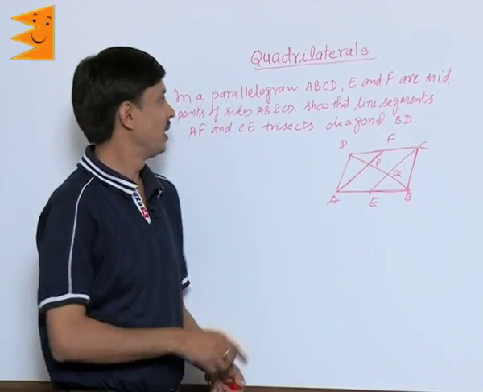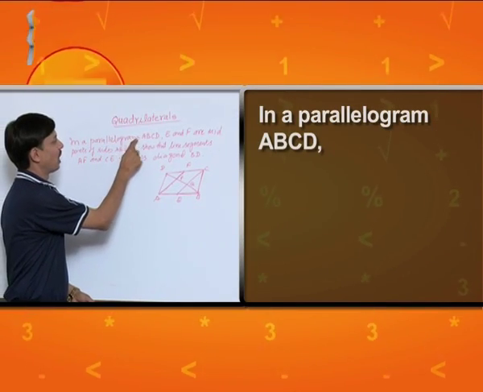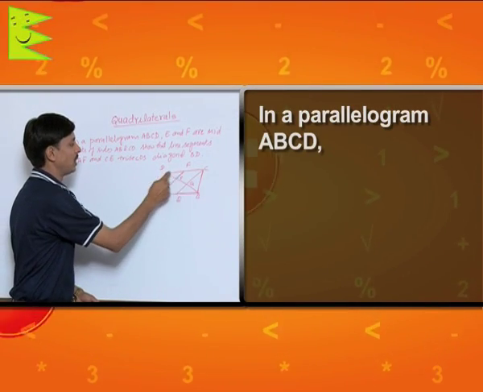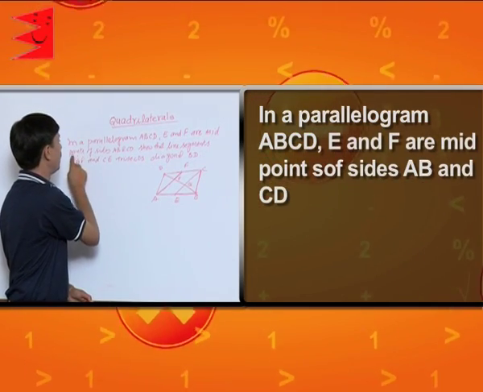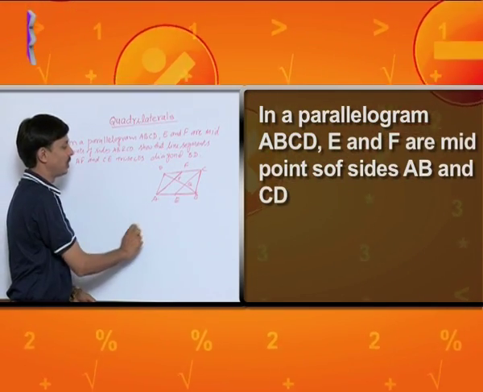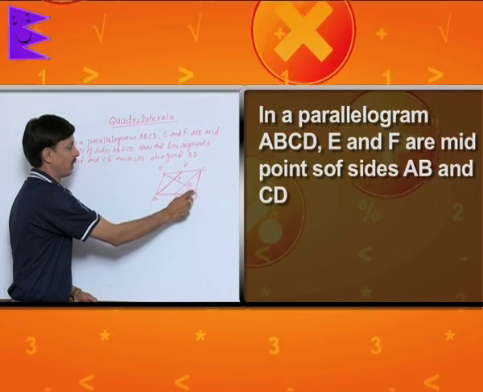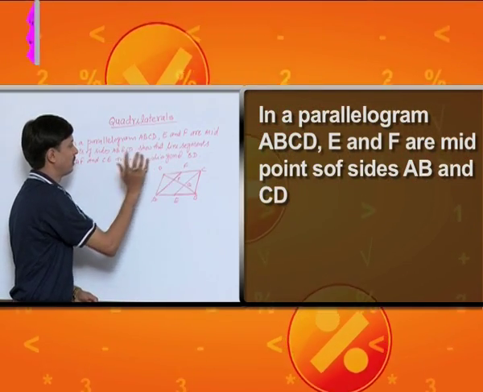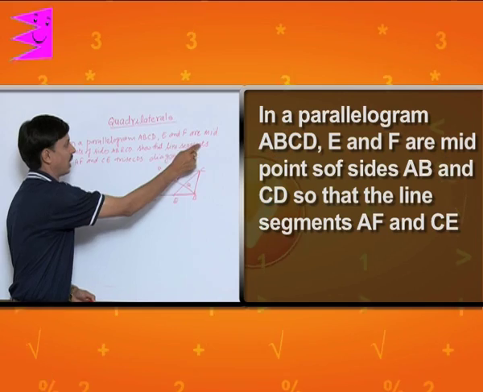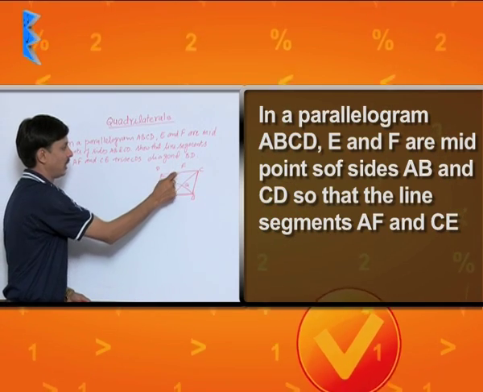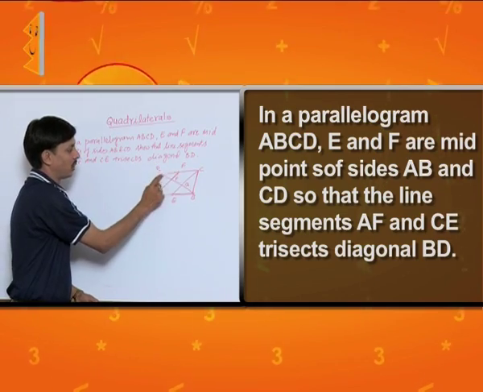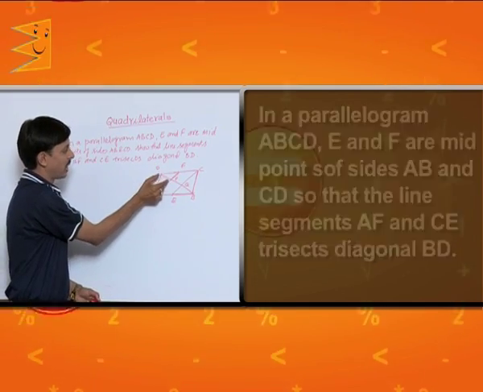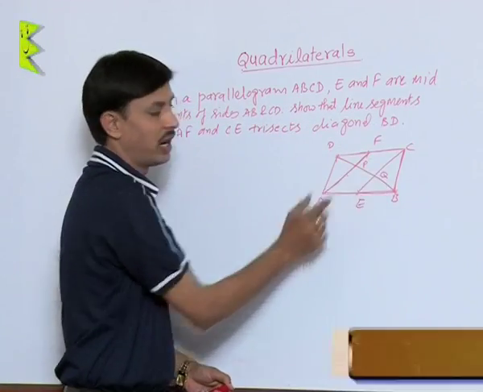Now another question. ABCD is a given parallelogram. E and F are midpoints of sides AB and CD. E is the midpoint of AB and F is the midpoint of CD, so that the line segments AF and CE trisect the diagonal BD, meaning parts DP, PQ and QB